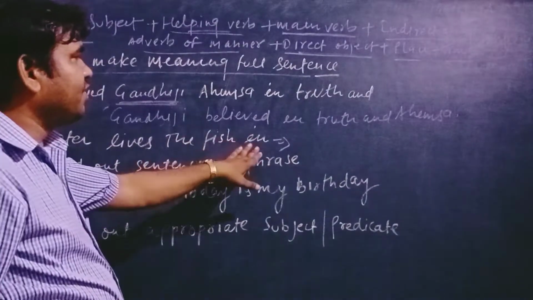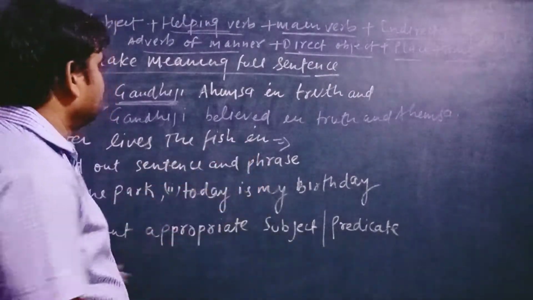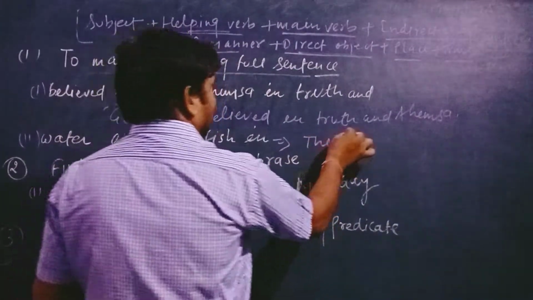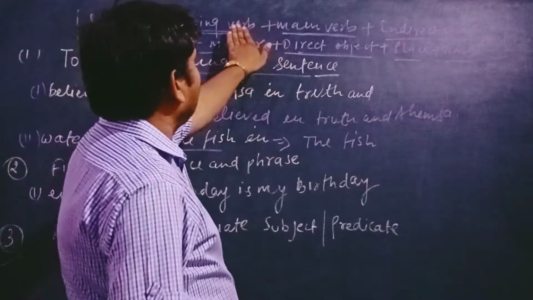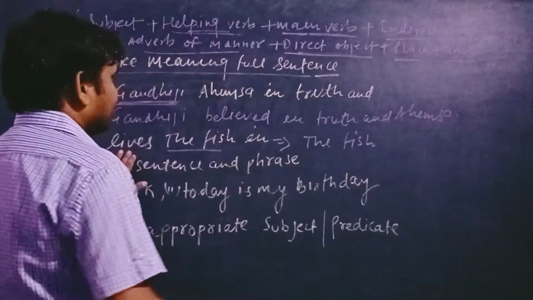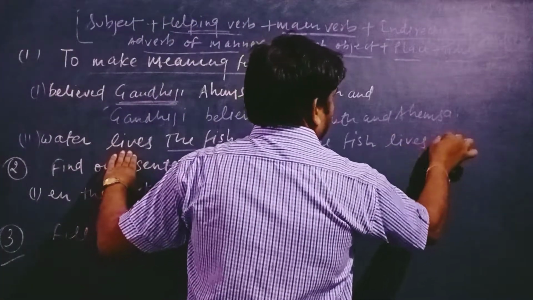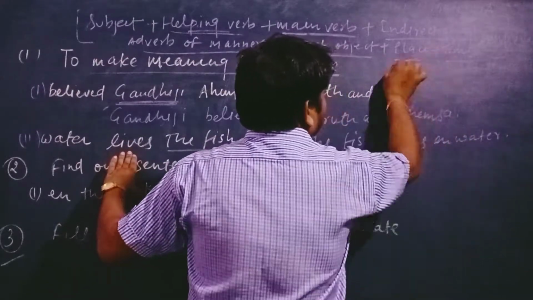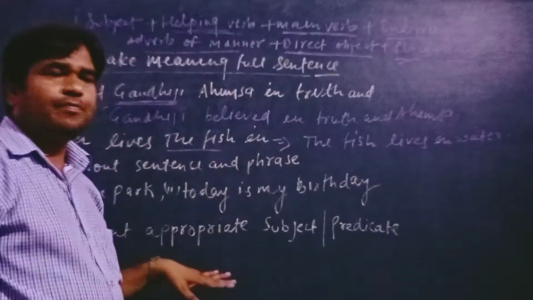Water lives the fish in. So first we look for the subject. The fish is the subject. Second, the helping verb is not given here. The main verb is lives. In water is the place. Place is water. So we can write it in the same way.